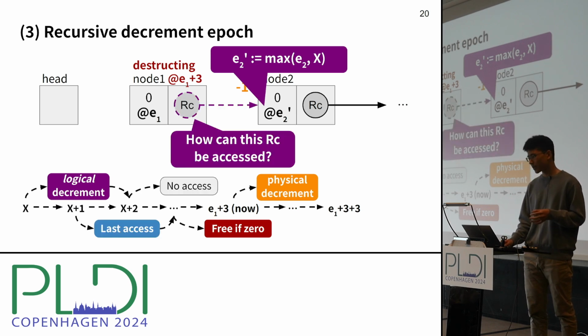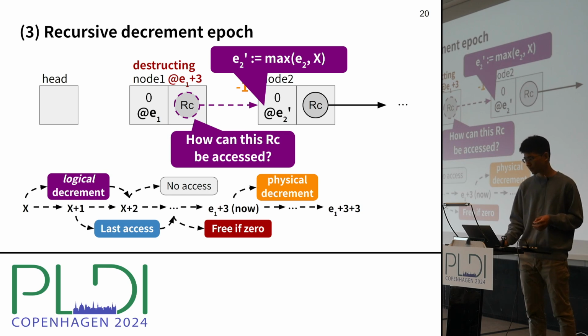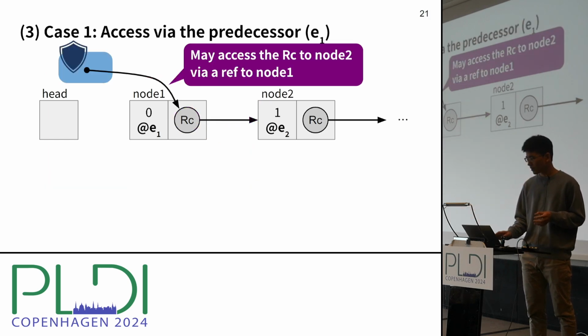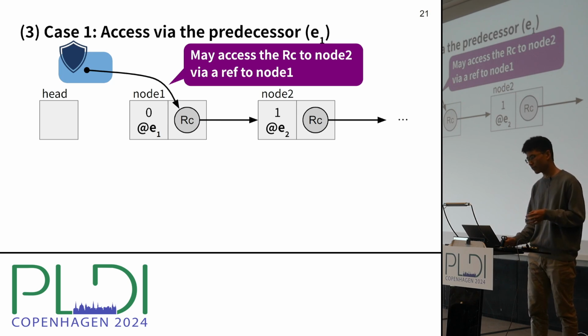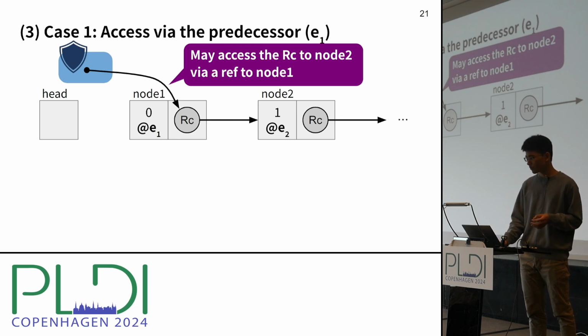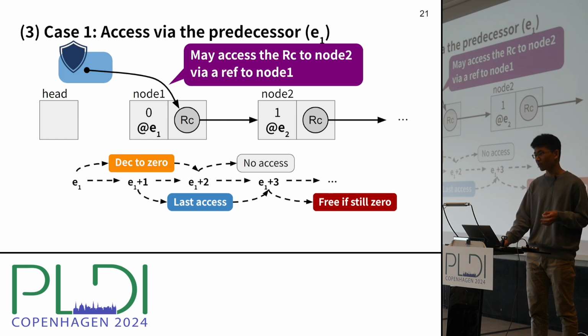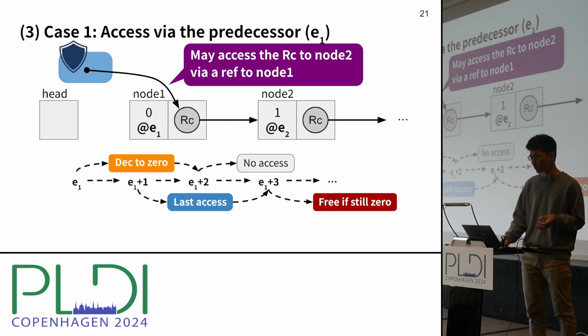This problem boils down to finding the last epoch when this RC reference can be accessed. We need to consider 2 cases. In the first case, this RC reference to node 2 can be accessed through a reference to node 1. So we should consider when this node 1 can be last accessed. This is simple because it's already tracked by node 1's decrement epoch. So the updated decrement epoch for node 2 should be at least E1.